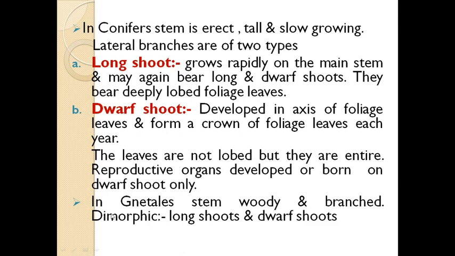So students, next I'm talking about the order Coniferales. The example is Pinus. The stem is woody and usually branched. This conifer also shows branch dimorphism. The long shoot is called the branches of unlimited growth, and the dwarf shoot is called the branches of limited growth. This dwarf shoot is also called a spur. They have no apical buds, therefore their growth is restricted. Each spur shoot of the pine bears 1 to 5 needle-like leaves, and these needles are wrapped by a thin membranous scale. So students, I am talking about Pinus.